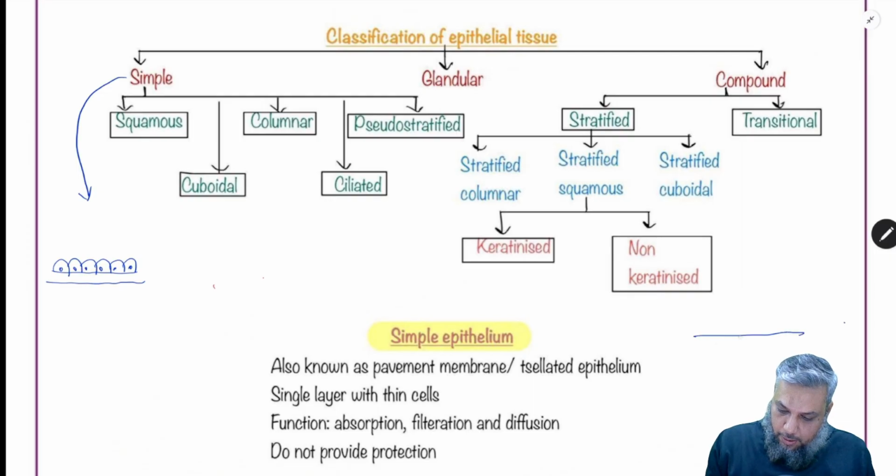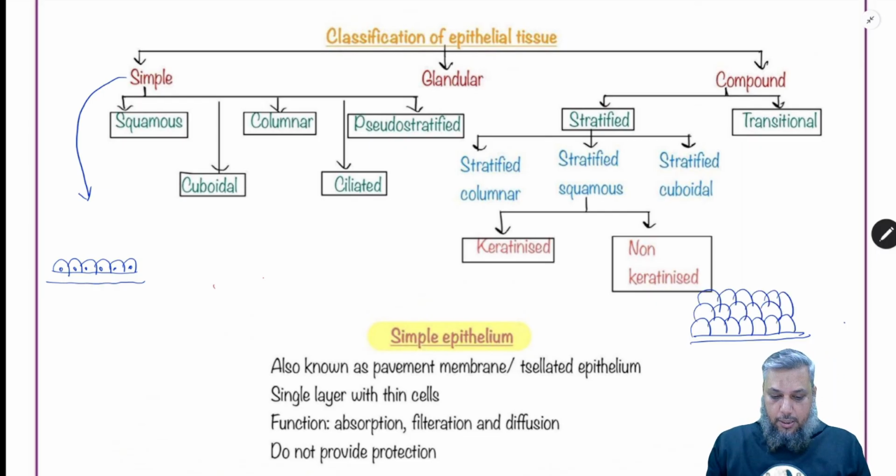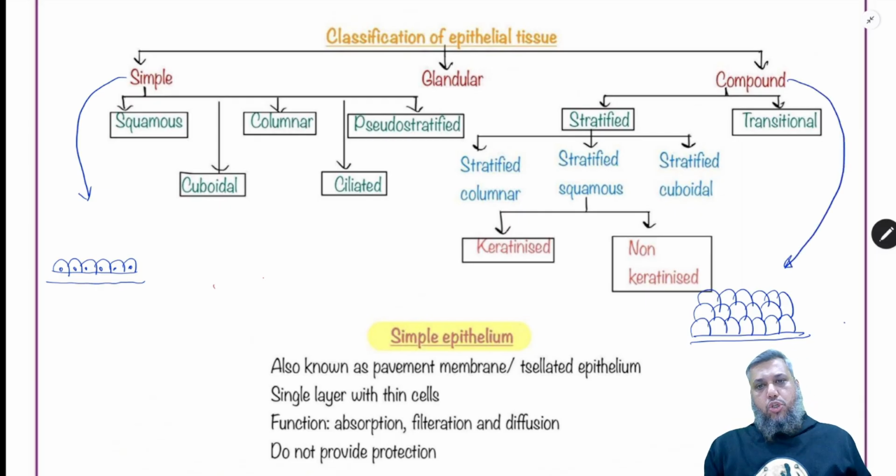So now that will be called as a simple epithelium. वहीं पे, if you have a basement membrane with multiple layers of cells, then that is considered as a compound epithelium. So the basis for classification is the number of layers. Single layer, simple; multiple layers is compound epithelium.